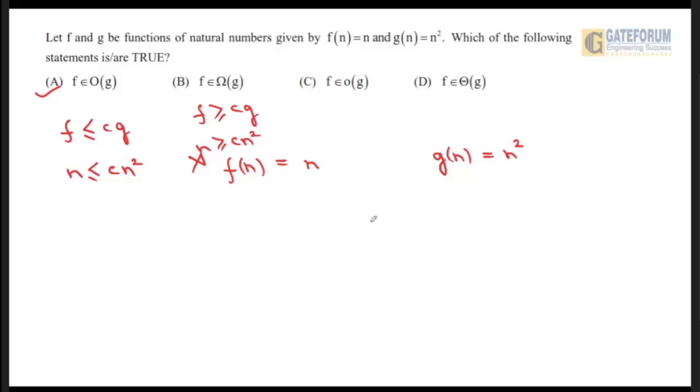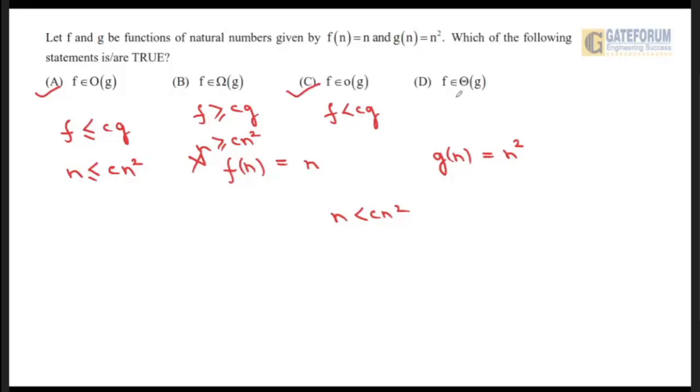Let us see option C. Option C is saying f is small o of g. What is the meaning? f is less than c times g. So yes, n will be less than c times n square. Let us take c as 1. So n is less than n square. Right? So yes, this option is correct.